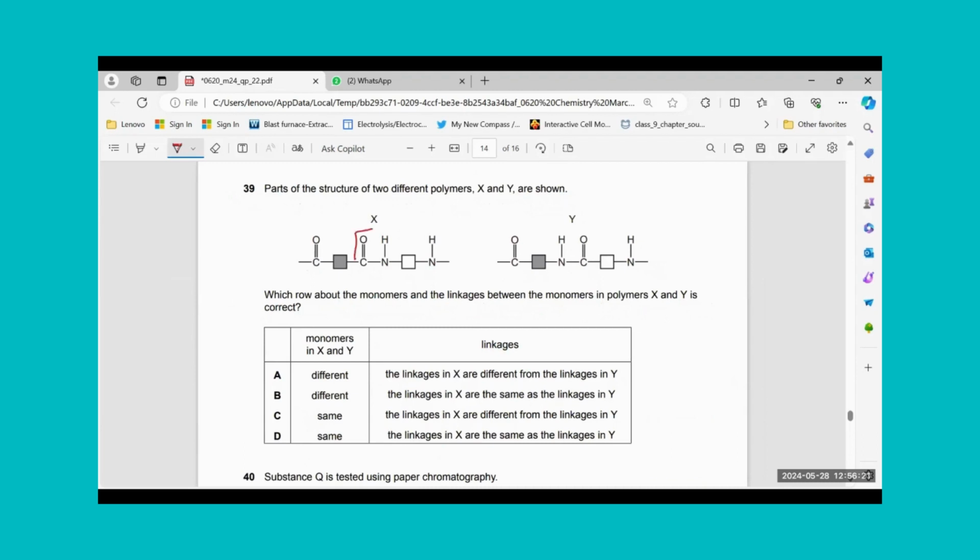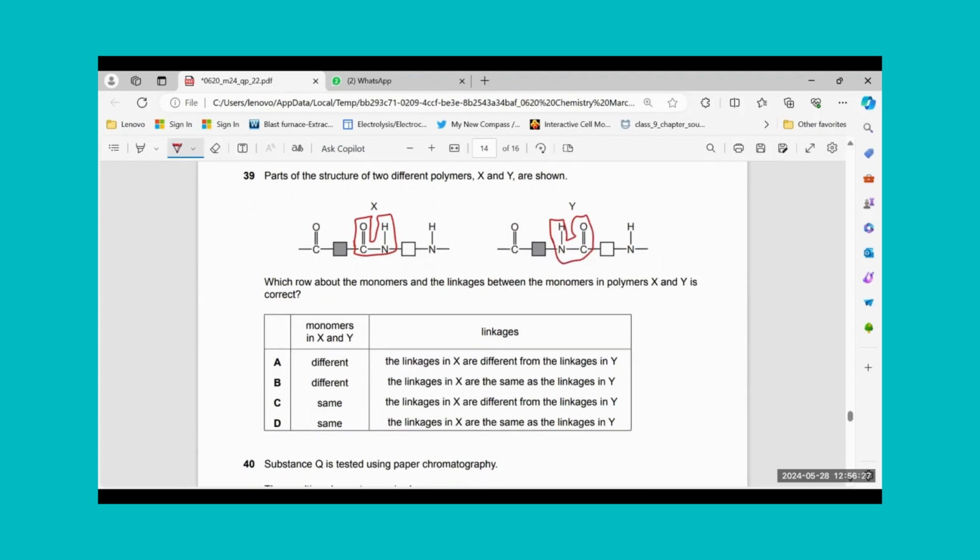MCQ number 39. Parts of the structure of 2 different polymers, X and Y, are shown. I can see it is polyamide. It is also polyamide. So what's their concern? Which row about the monomers and linkages between monomers in polymer X and Y is correct? Monomers in X and Y, are they different or the same? Now you have to find out the boxes.